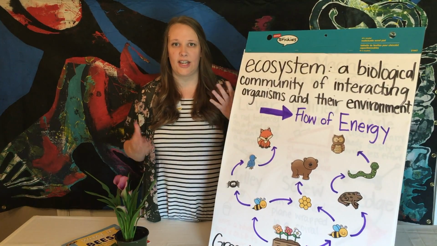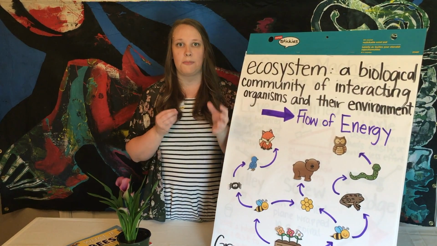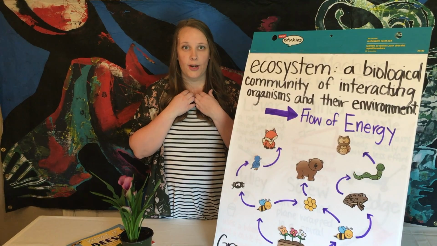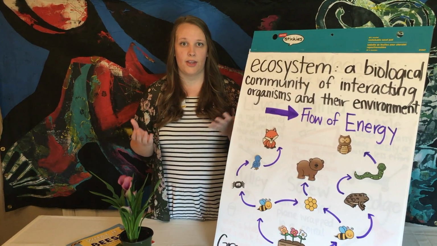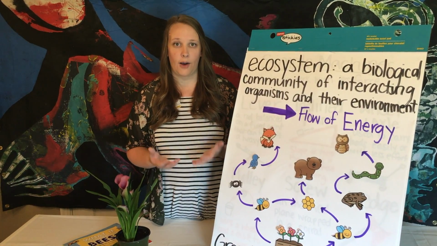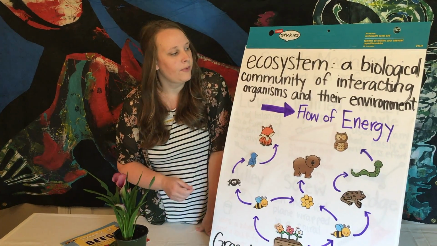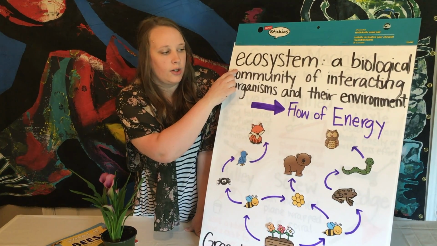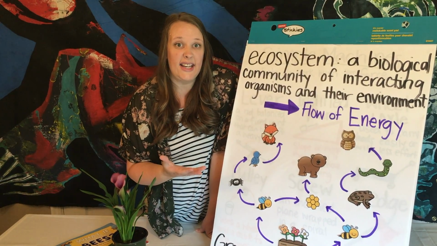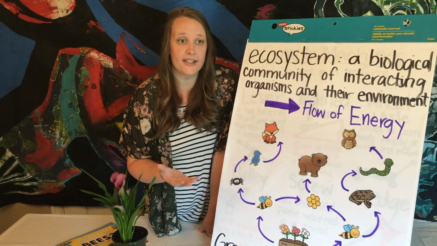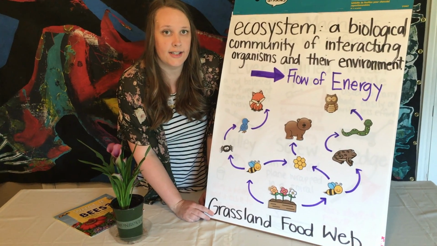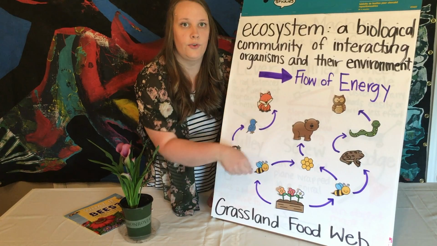So that is how an ecosystem works. Energy is being transferred from different organisms. So for example, we are organisms and we get energy from the food that we eat. So bees are organisms and they get energy from the flowers, the nectar in the flowers. So let's look back over at our chart here. We know what an ecosystem is. It's basically any area that is outside that has living beings. So we're looking at the grassland ecosystem, and what this is called is a food web.